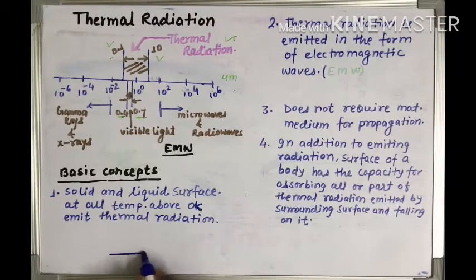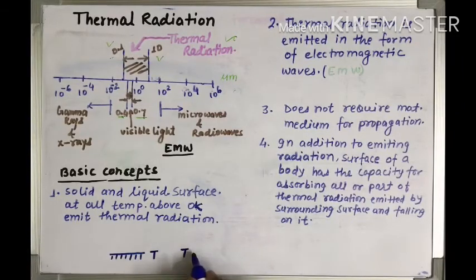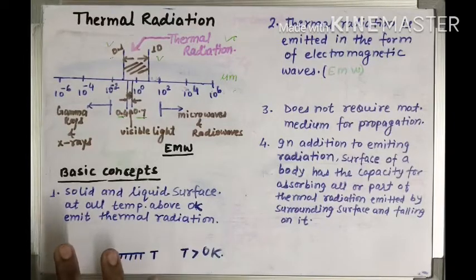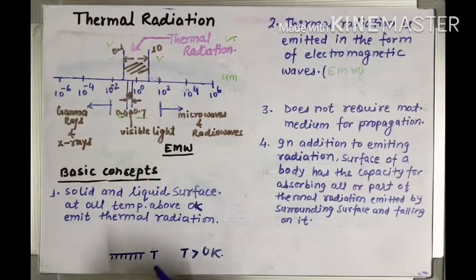Suppose there is a substance, for example a solid plate, maintained at some temperature T, and this T is greater than 0 Kelvin. In this condition, by the property of this material, it will radiate some thermal energy.